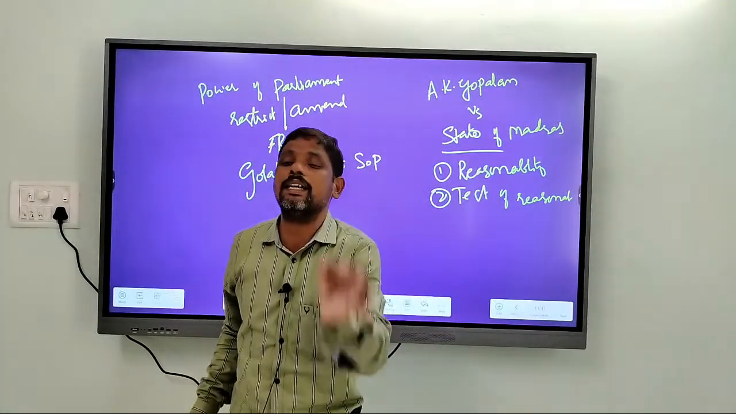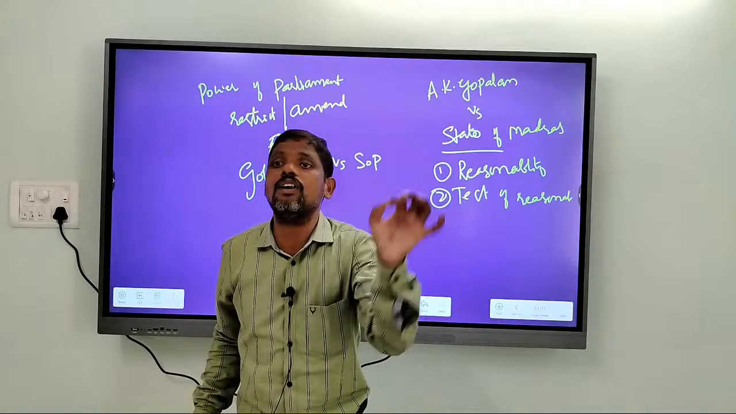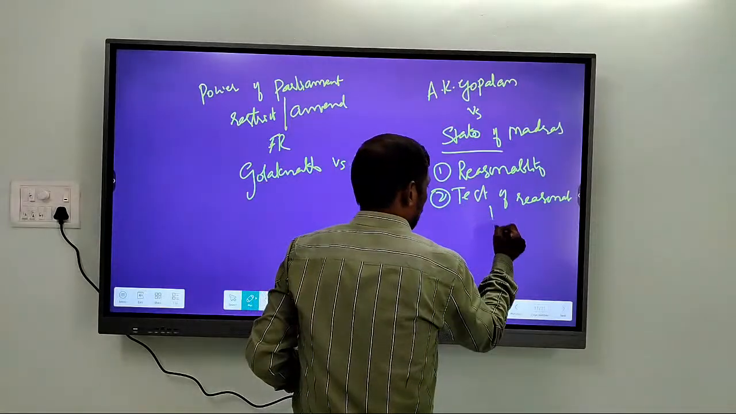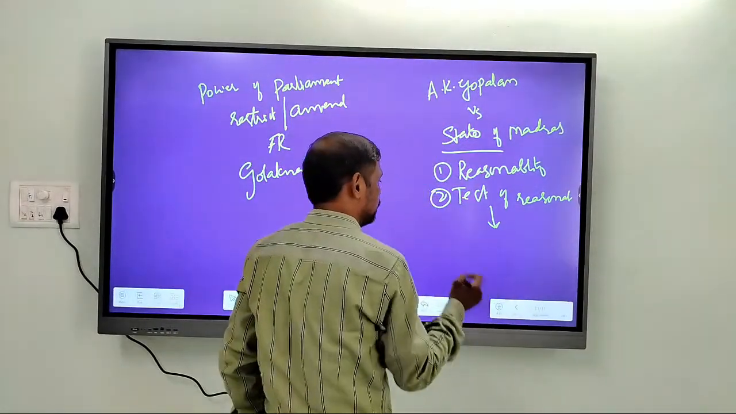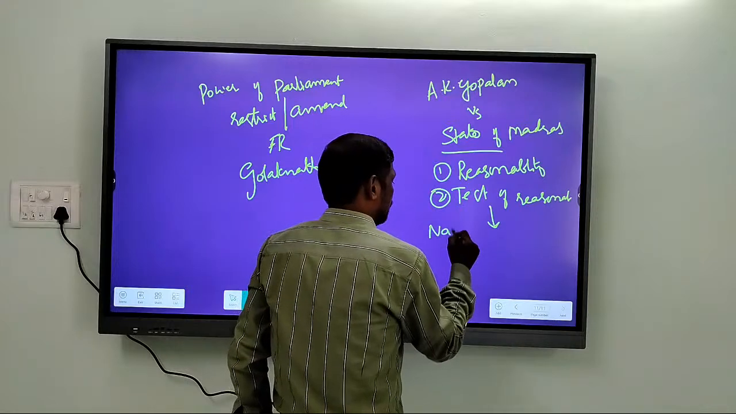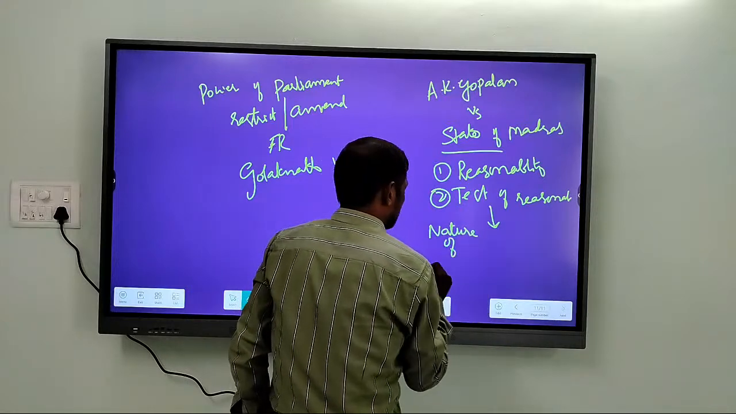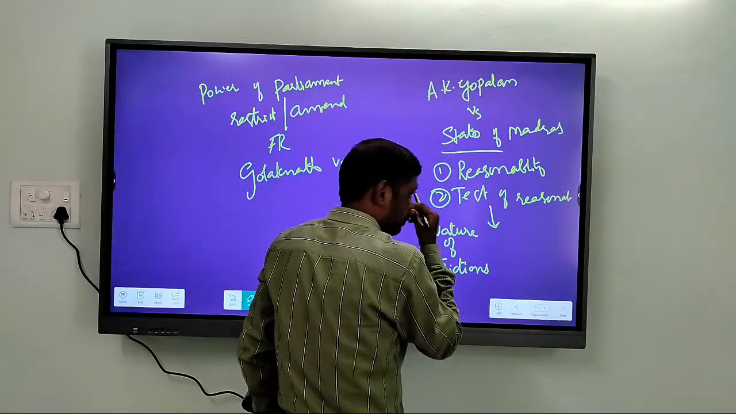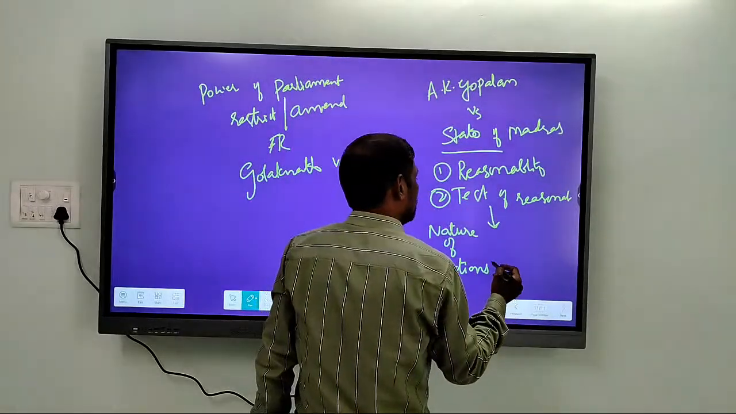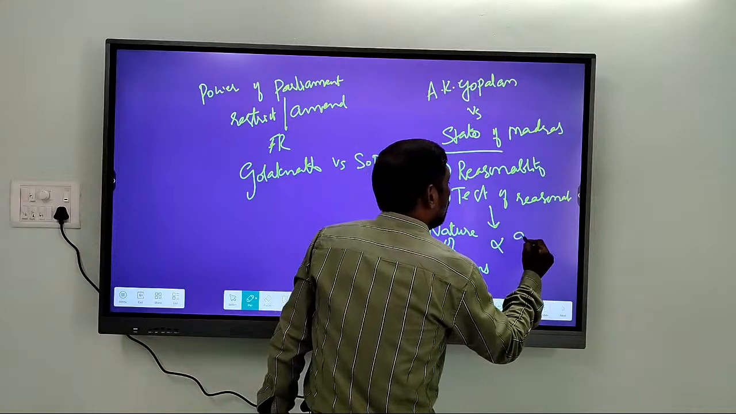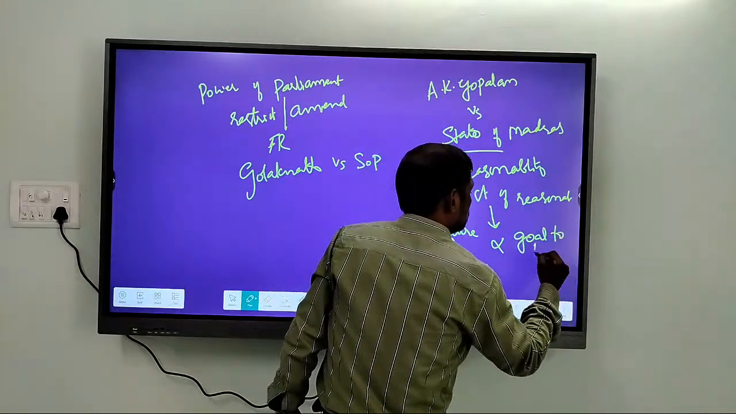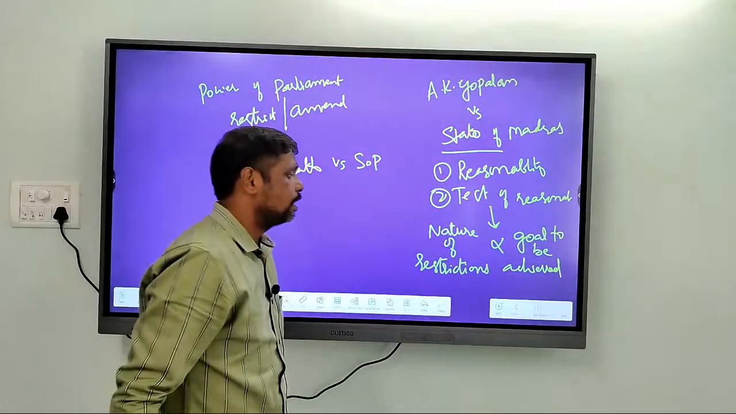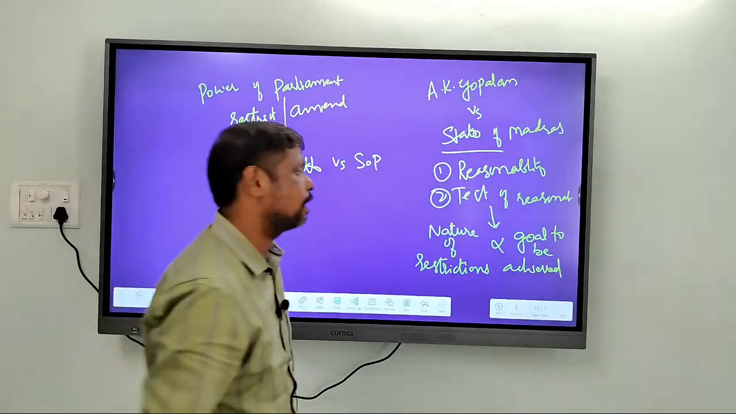That means there should be a clear nexus between the kind of restrictions and the objective sought. Right? There should be a clear relation. So, while talking about this test of reasonability, the Supreme Court clearly said that there should be a clear relation between the nature of restrictions and the goal to be achieved.